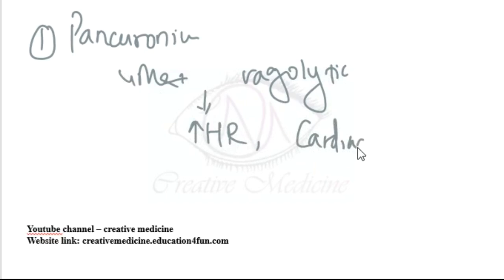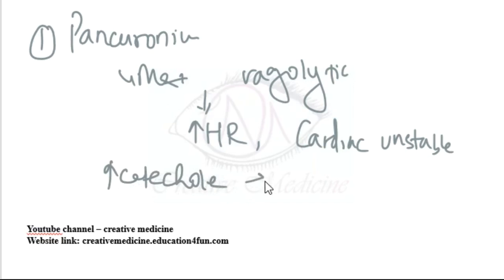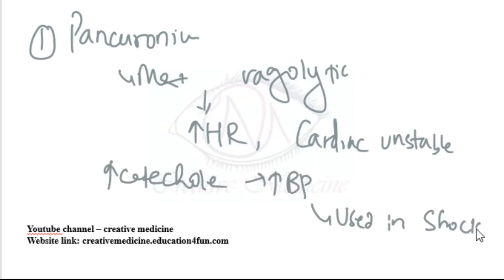Pancuronium increases the catecholamines, thus it can cause hypertension. Because it increases the blood pressure, pancuronium is used in shock. In shock, the muscle relaxant used is pancuronium.